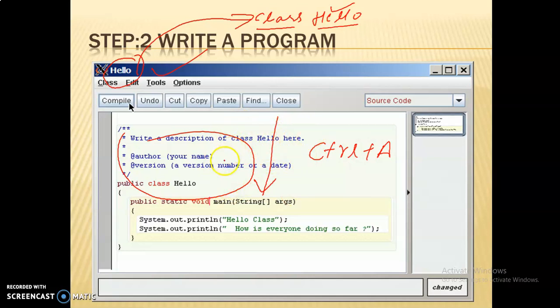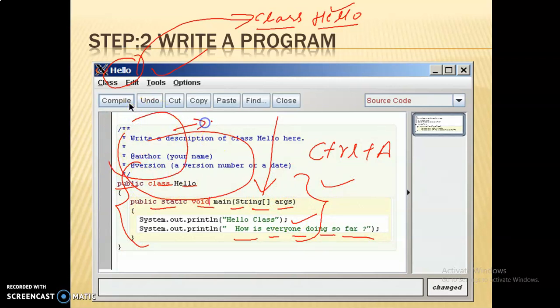After that you have to write your program like public class Hello, public static void main, String args, System.out.println Hello class, System.out.println how is everyone doing so far. Something like this you have to write in your program. This thing you have to write, and this also, this is your comment. Come to the next.